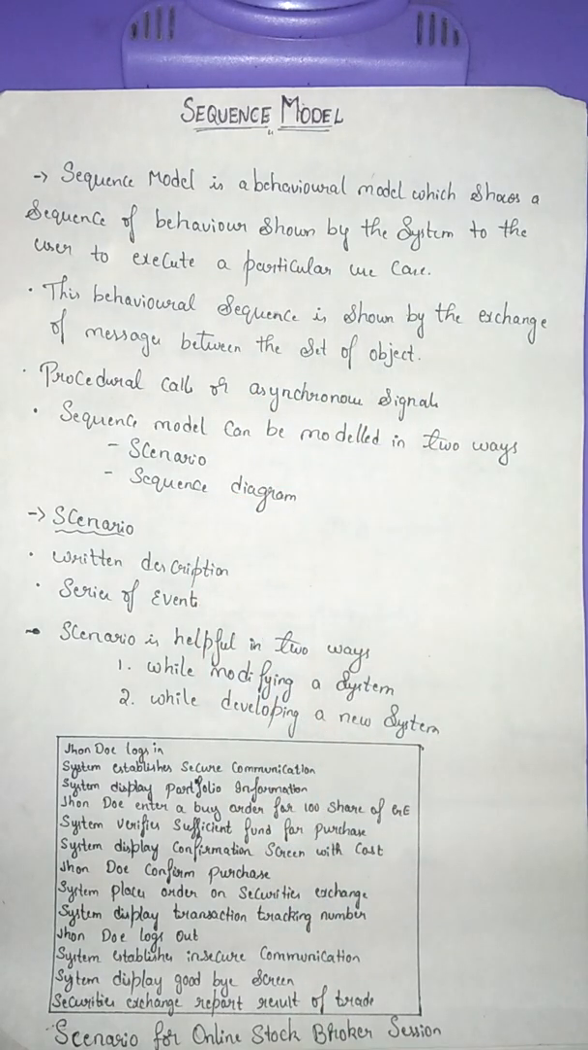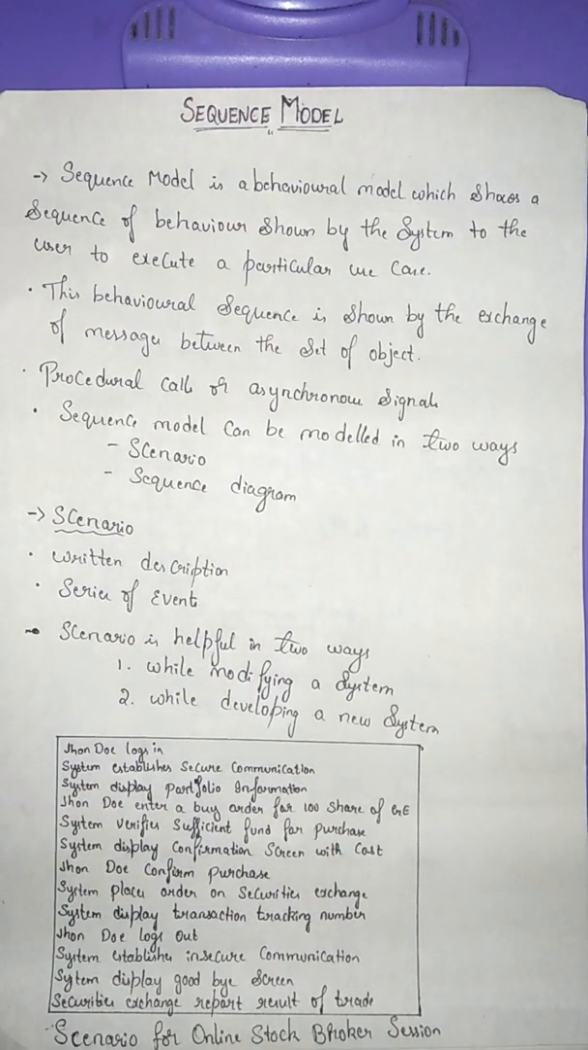This behavior sequence is shown by the exchange of messages between a set of objects. The messages that are shared by the objects can be procedural calls or asynchronous signals which are useful for the execution of a particular function in the system. A sequence model can be modeled in two ways. One form is the scenario and the other, more structured form is the sequence diagram.